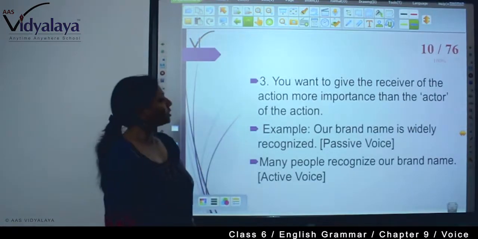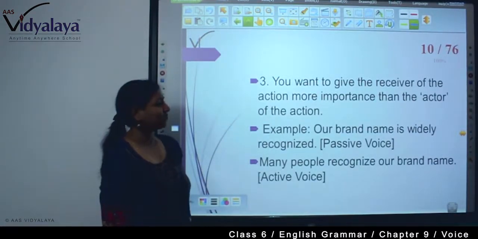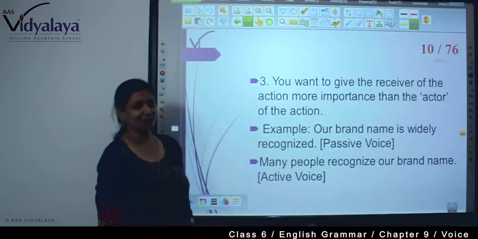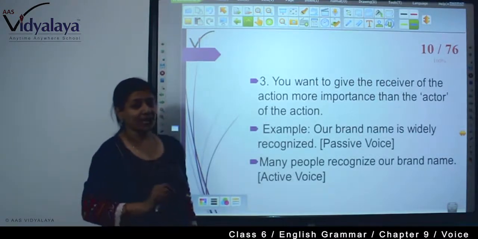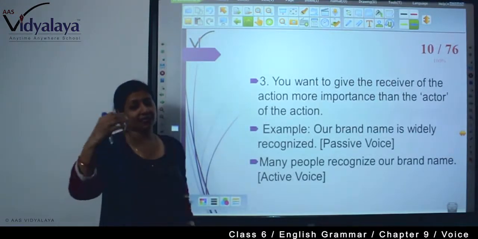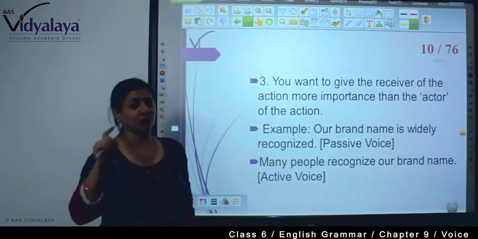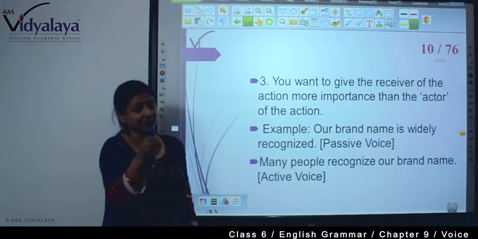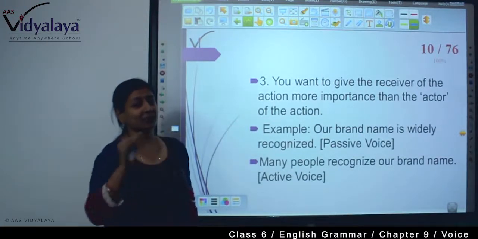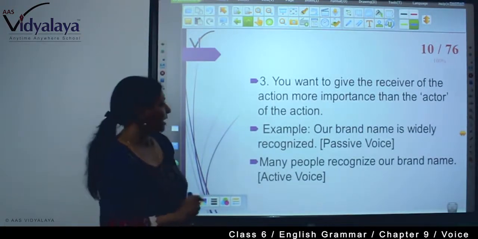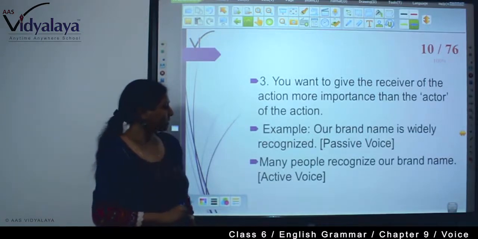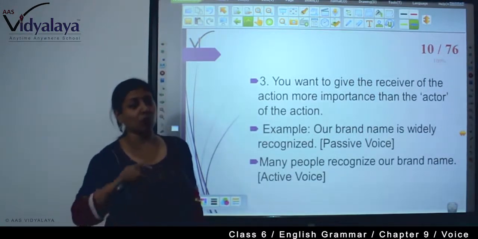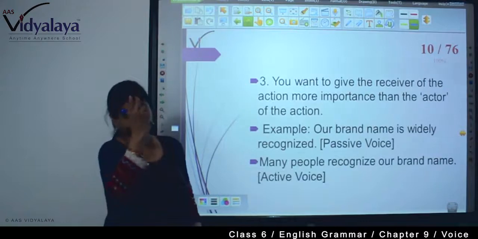Next is, you want to give the receiver of the action more importance than the actor of the action. Sometimes it happens you want to give credit to the receiver of the action, not the actor of the action. Then you are emphasizing the receiver of the action. Then passive voice is very much required. Example, our brand name is widely recognized. You want to give importance to our brand name.